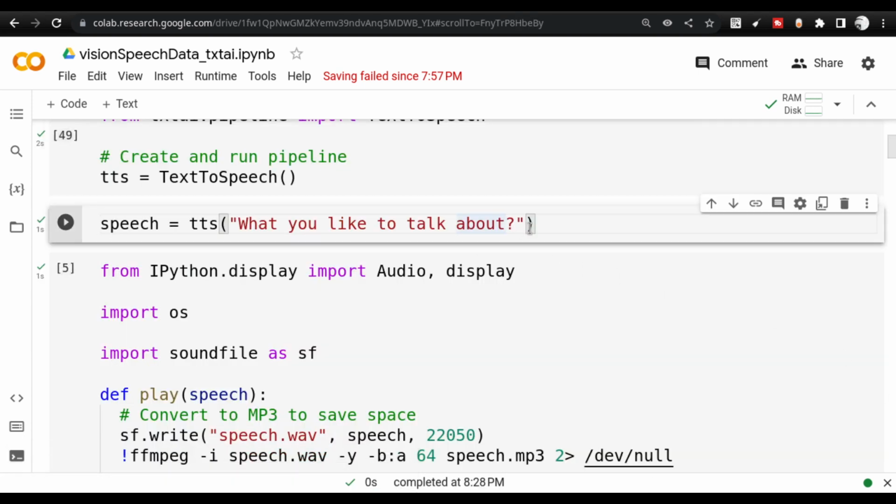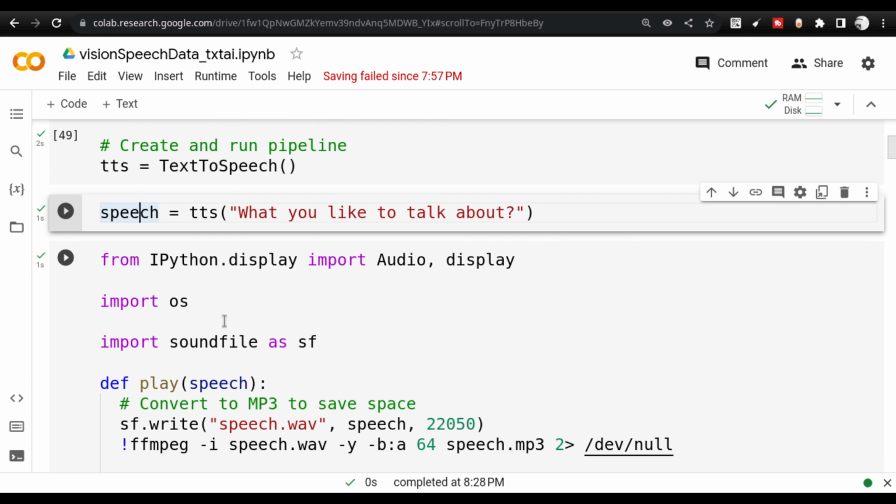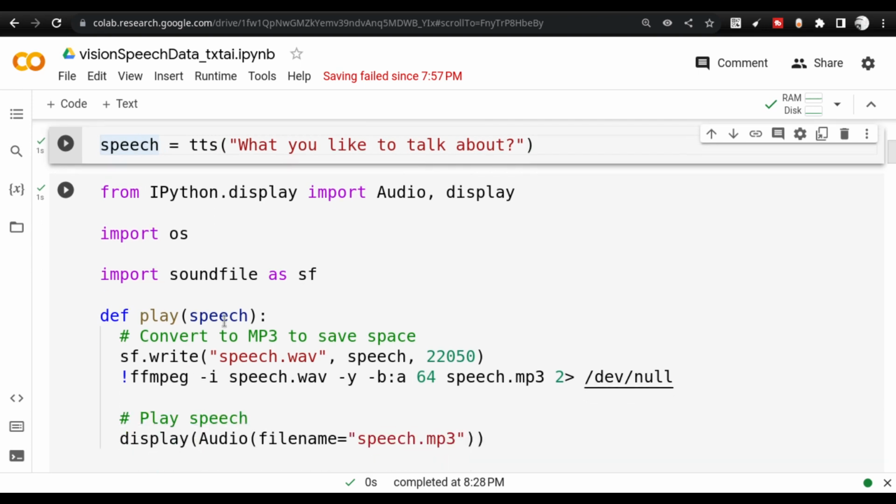Coming to the step where you actually give the English text that you are going to convert, all you need to do is write a sentence. Here I'm asking what you would like to talk about, and I'm converting it into a speech object. You can display this speech object inside the Jupyter Notebook itself.